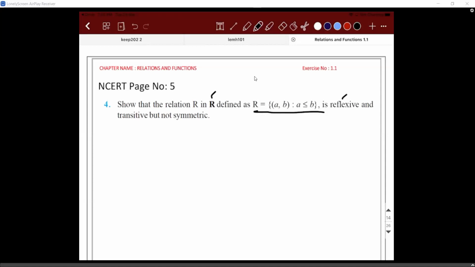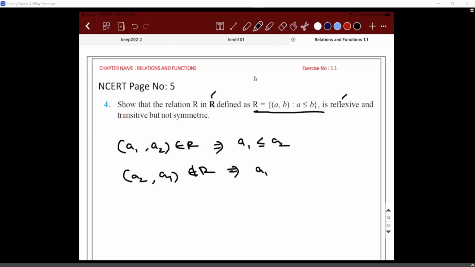So what about symmetric? Suppose (a1, a2) belongs to R. Then what are you trying to say? a1 is less than or equal to a2. Then (a2, a1) does not belong to R, because it is the vice versa. So what does this mean? a2 would have to be less than or equal to a1. They are contradicting, so it cannot happen.